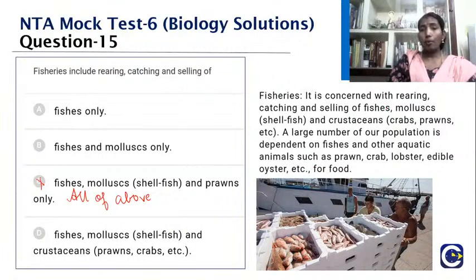A large number of the population is dependent particularly on the aquatic regions, those coastal areas. This is the bread and butter for those people, right? They are dependent on these only. They depend on fishing and other aquatic animals like prawn, crab, lobster, edible oyster for their food. They are going to sell it, and that's how they have their livelihood.